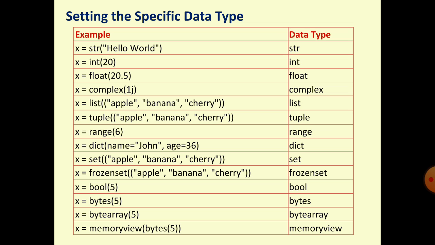So x will be set as a string type variable. x is equal to int of 20, so x will be set as an integer type variable. x is equal to float of 20.5, so here x will be set as a float variable. Now you can examine this table and learn how we can set a specific data type for the variable.